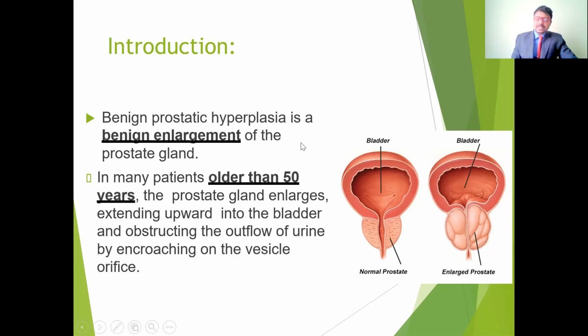Benign prostatic hyperplasia is also called benign enlargement of the prostate gland, which means the size is increased. In many patients older than 50 years, the prostate gland enlarges, extending upwards into the bladder and obstructing the flow of urine by encroaching on the vesical orifice. So it obstructs the urethra. That is the major problem.